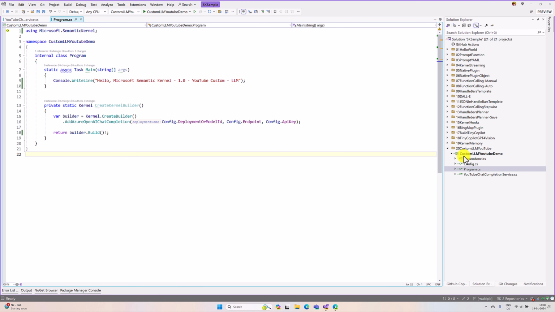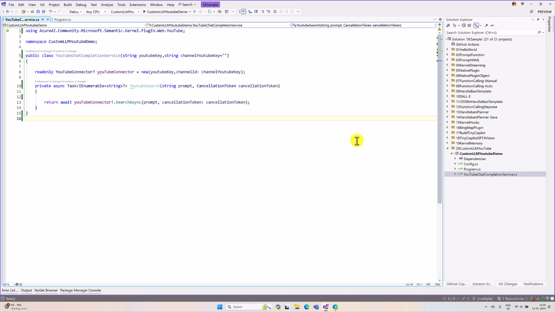In Visual Studio, I have created a new project called custom LLM YouTube demo. In the Program.cs file, I just create the kernel builder object using the create kernel builder function, and the main class is YouTubeChatCompletionService. In this class, I use our YouTube connector plugin. Here I created the object, and I pass the YouTube key plus the channel YouTube key.